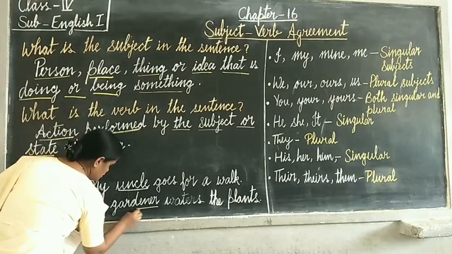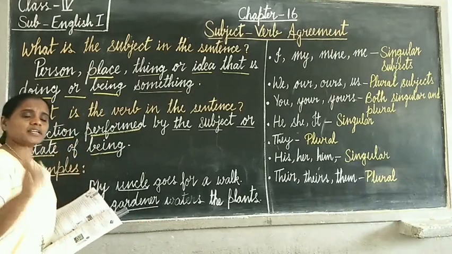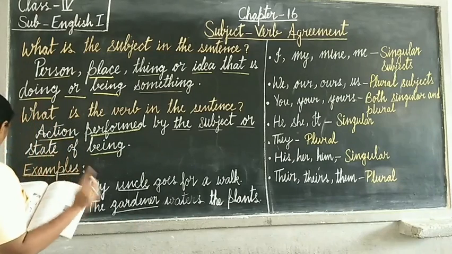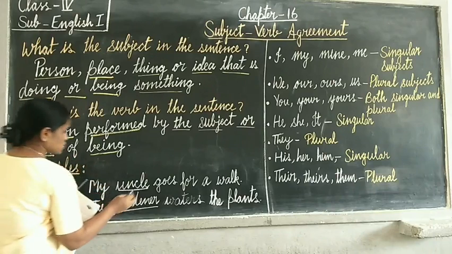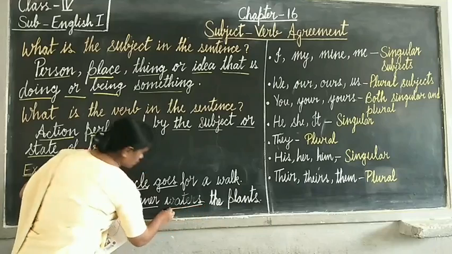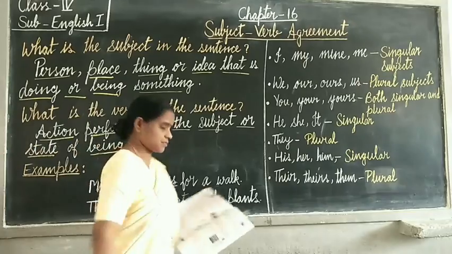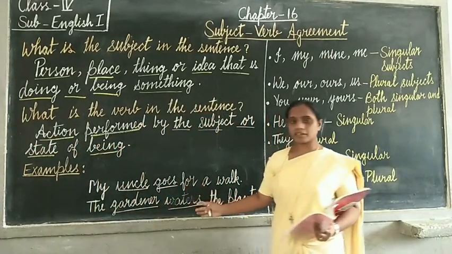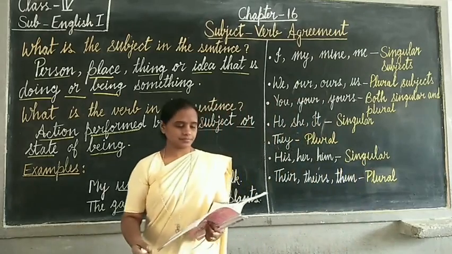Gardener also is a subject, and they are in singular form. So the verbs will be goes and waters. They are also in singular form. So dear students, both examples are clear to you. Now let's study in detail.